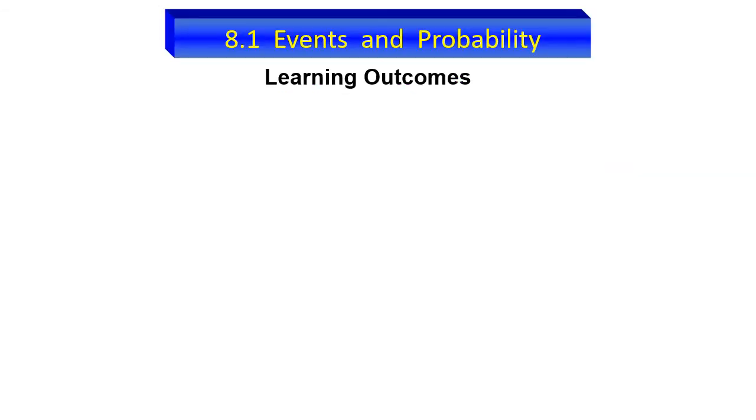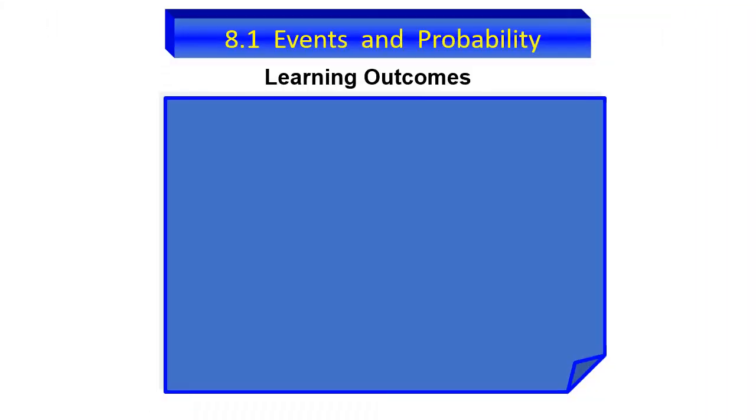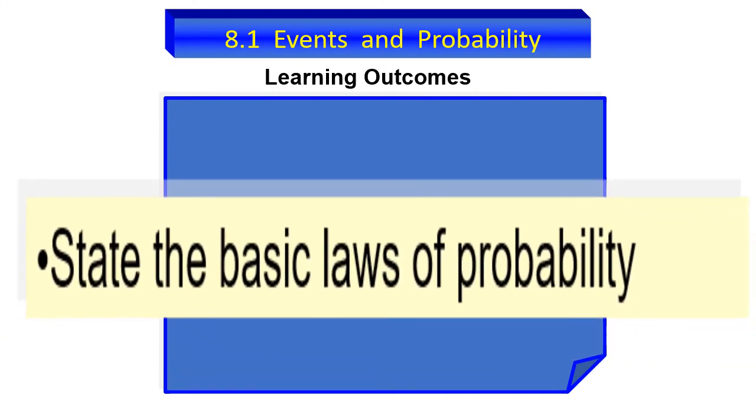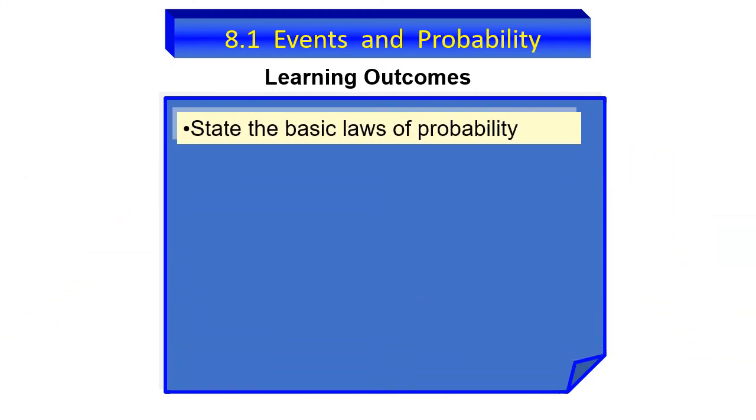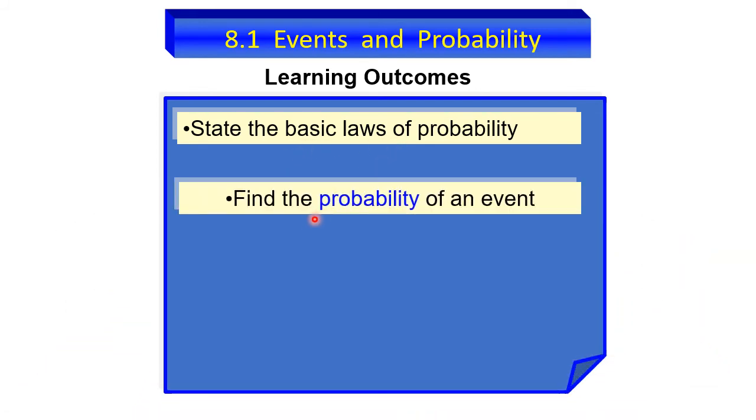Right, next. After we discuss the terms, next we discuss the basic law of probability, and also the probability of an event.